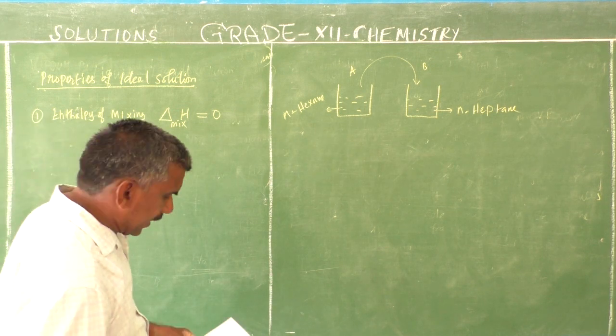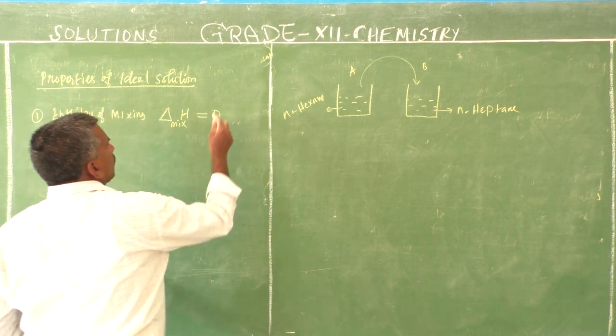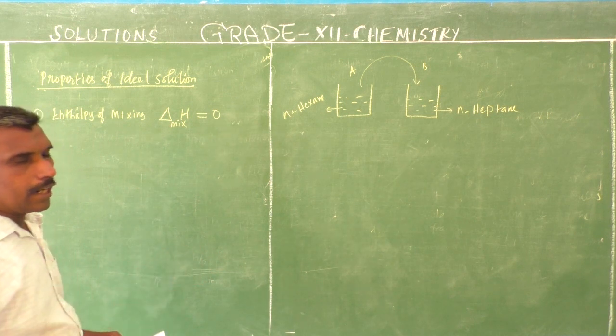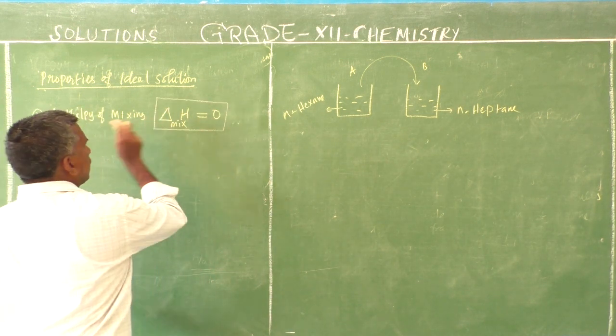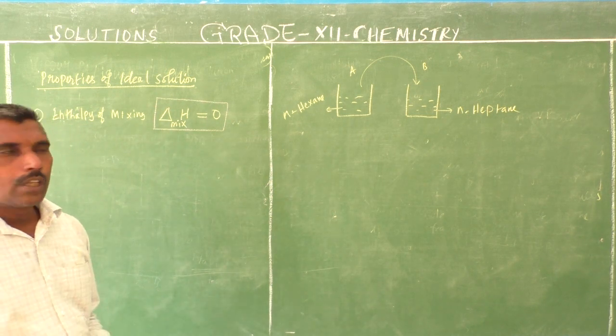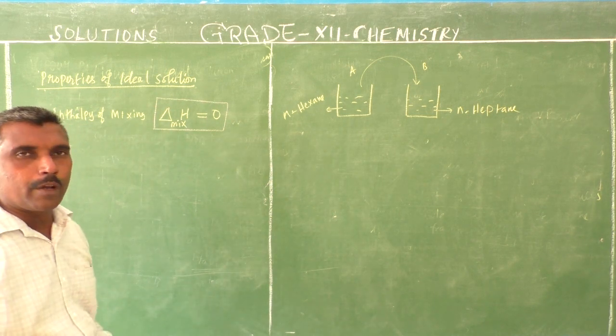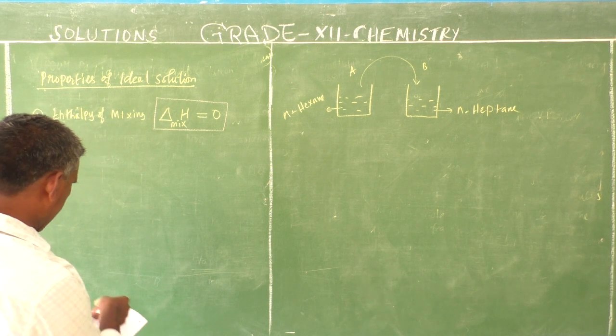That is 0, indicating it's not endothermic, not exothermic. So in an ideal solution, enthalpy of mixing is 0. Second,